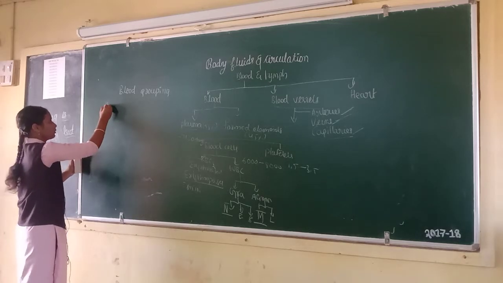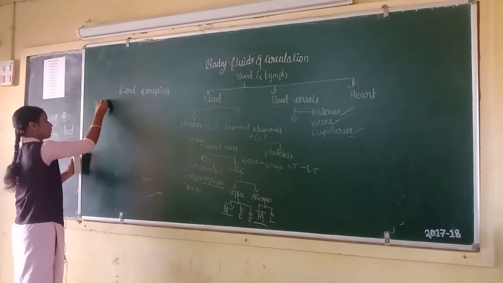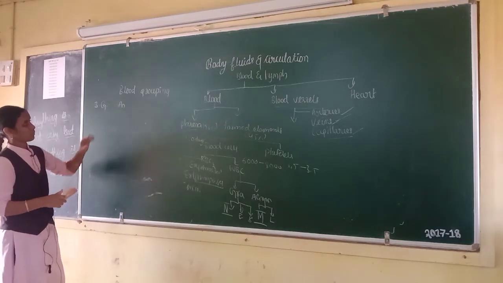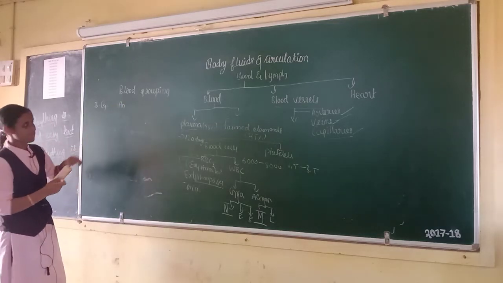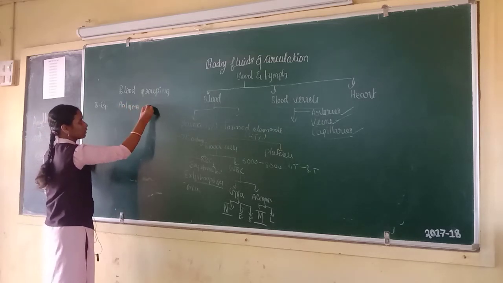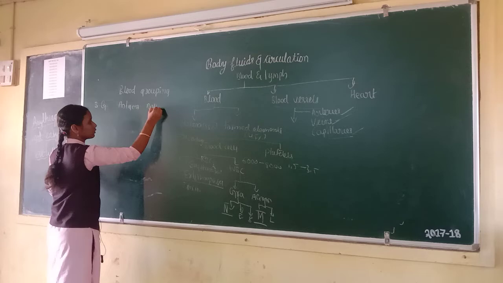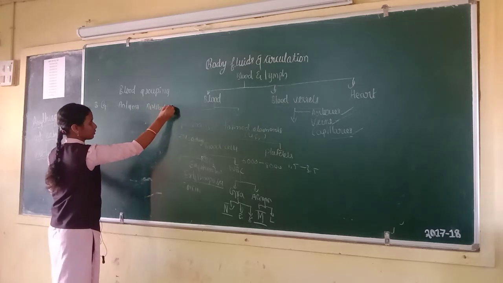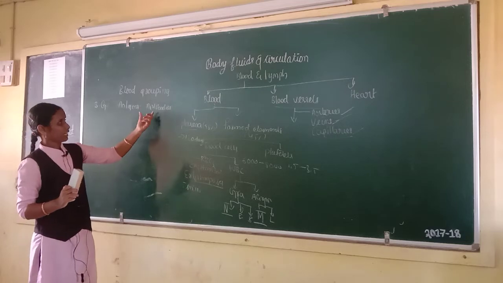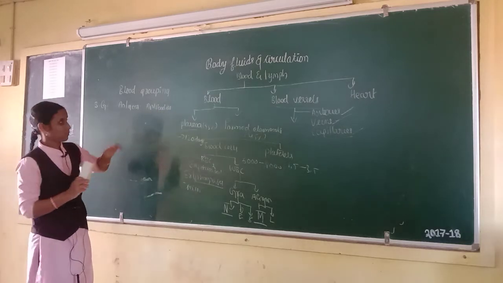First, the blood group. Second, antigens. Antigens are present on the surface of RBCs. Then antibodies. Antibodies are present in plasma.